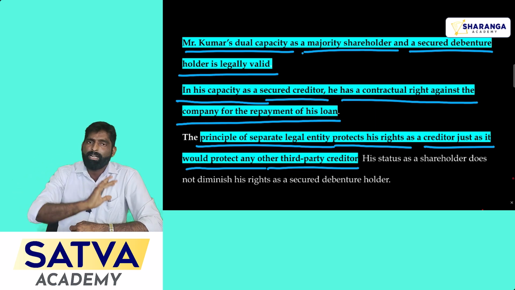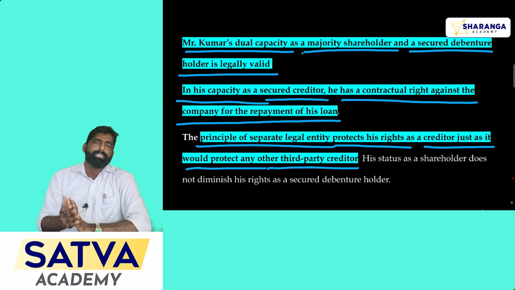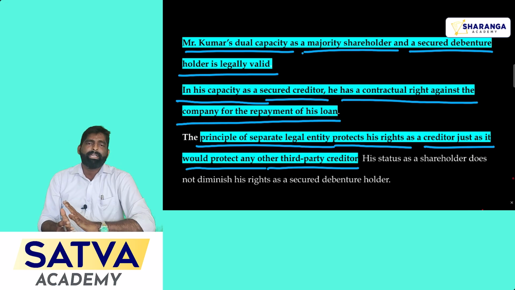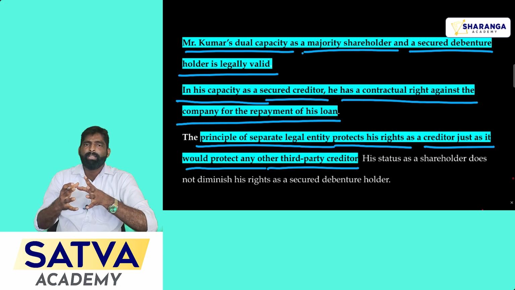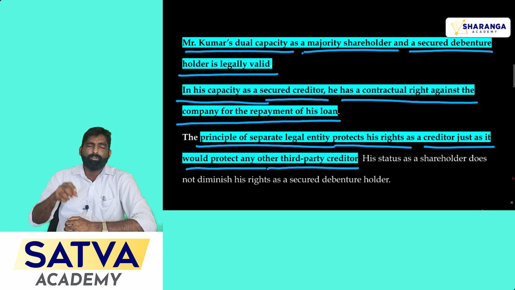A creditor is a creditor for a company. Now there is no partiality between the statuses of the creditors. You may be a shareholder of a company or a director of a company, still you have a right, you can make a contract with the company to give the loan.